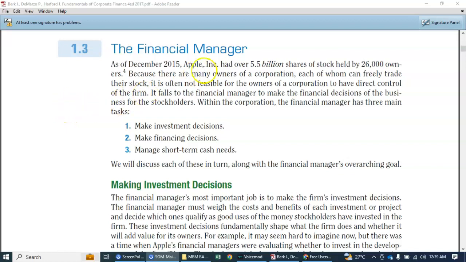First, let's try to imagine Apple. Apple has 5.5 billion shares owned by 26,000 owners. There is no particular person or entity that has direct control of the firm that can manage directly with the firm. So these owners of Apple have to assign a financial manager to do that.